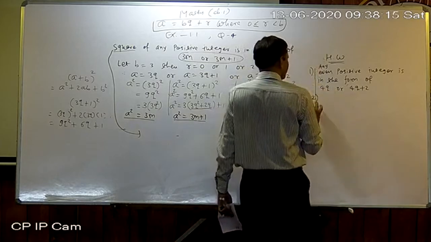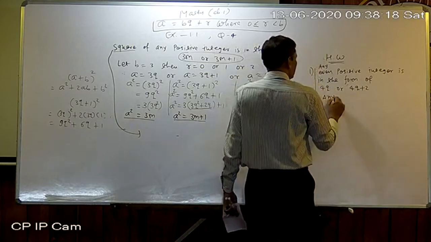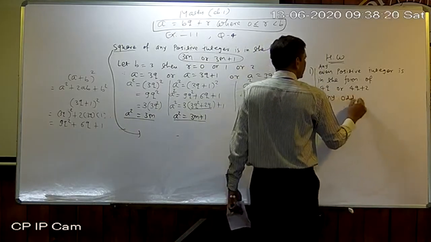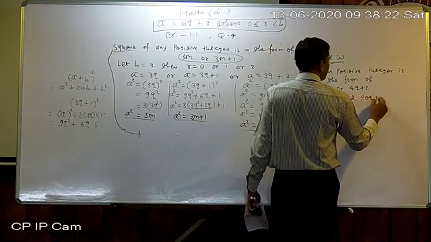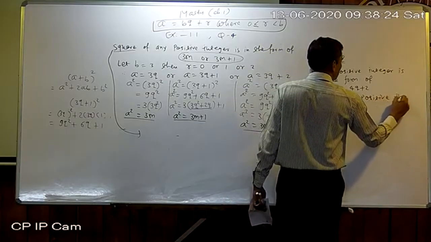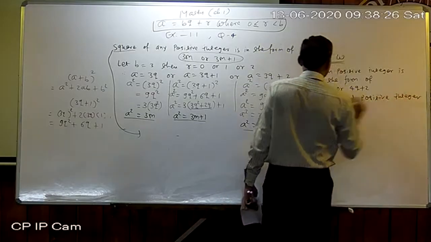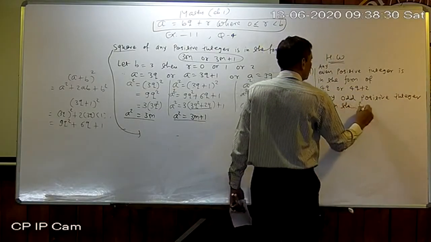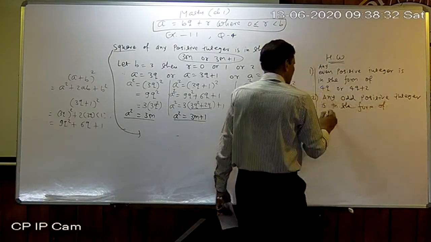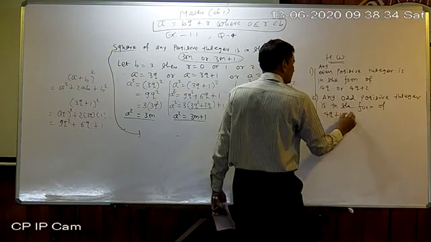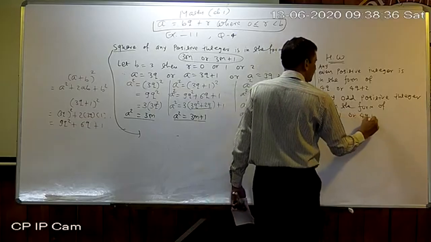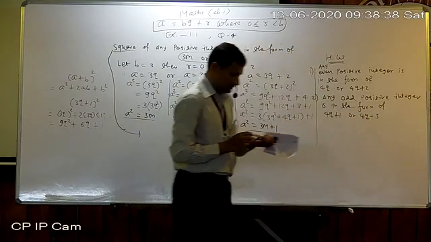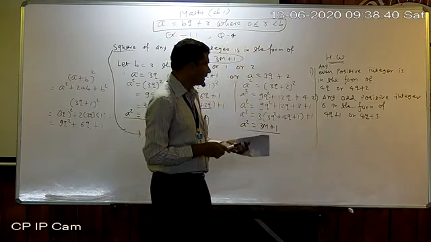Now same way, any odd positive integer is in the form of 4q plus 1 or 4q plus 3. Both are same types but different. So understand that way.